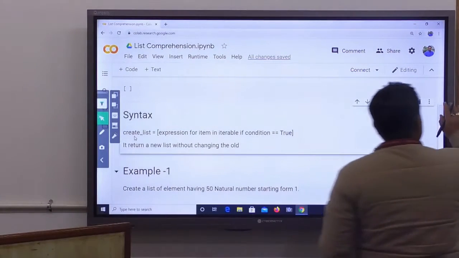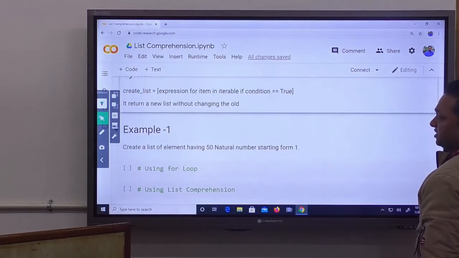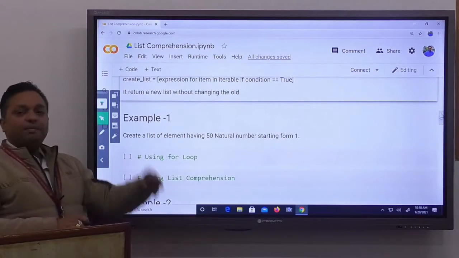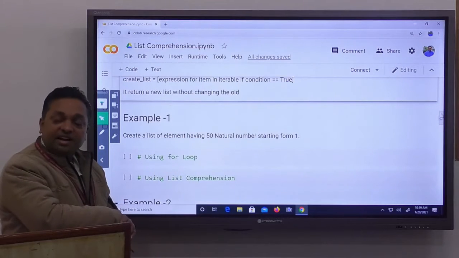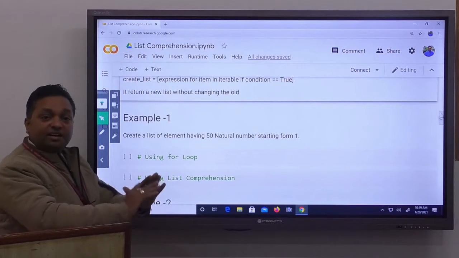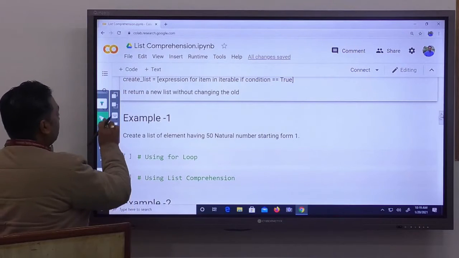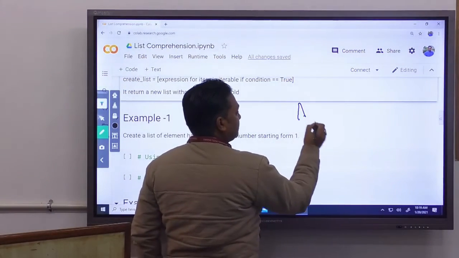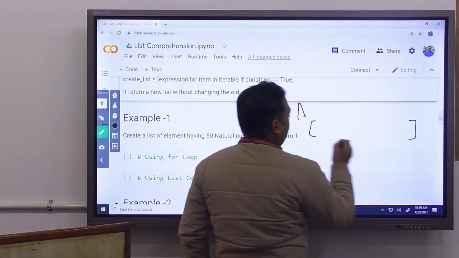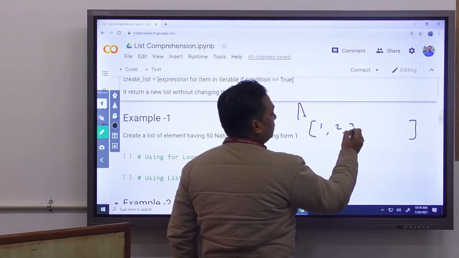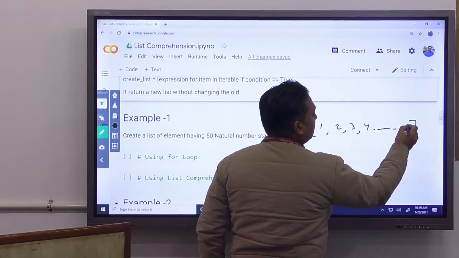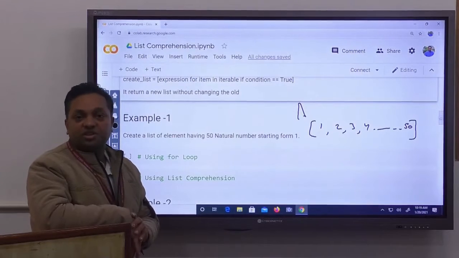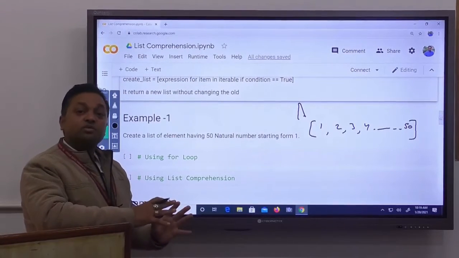To understand list comprehension, let's see an example. Suppose I have a task to create a list of 50 natural numbers starting from 1. I want to create a list in which there are the numbers 1, 2, 3, 4 and up to 50. What are the approaches to create this list? There are two approaches: either we use looping or we use list comprehension.